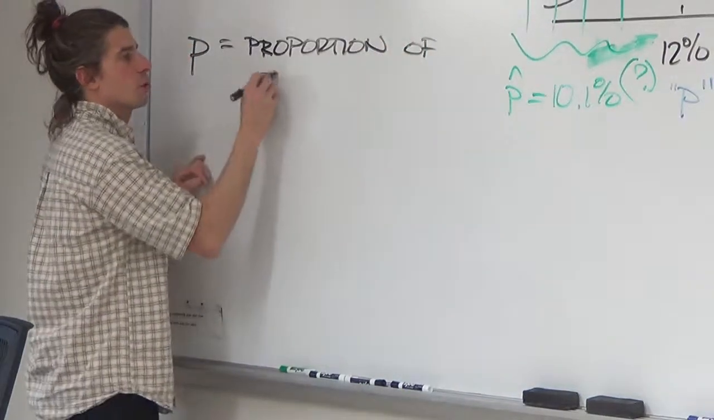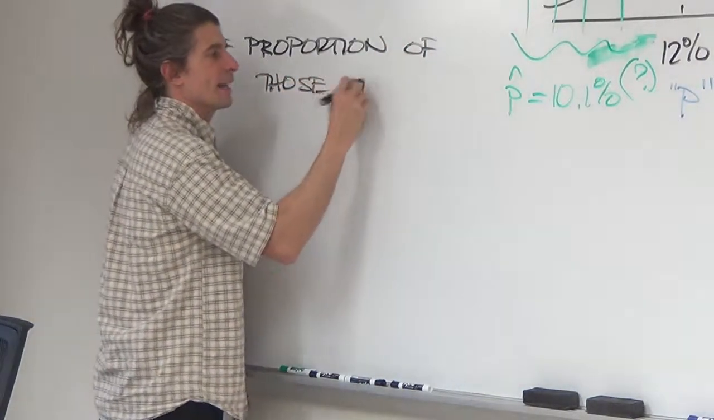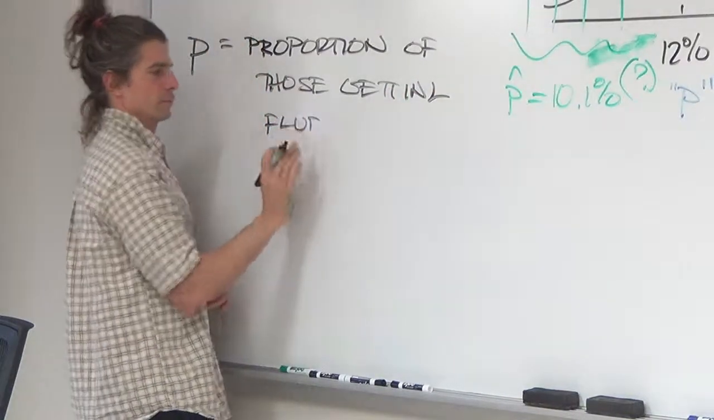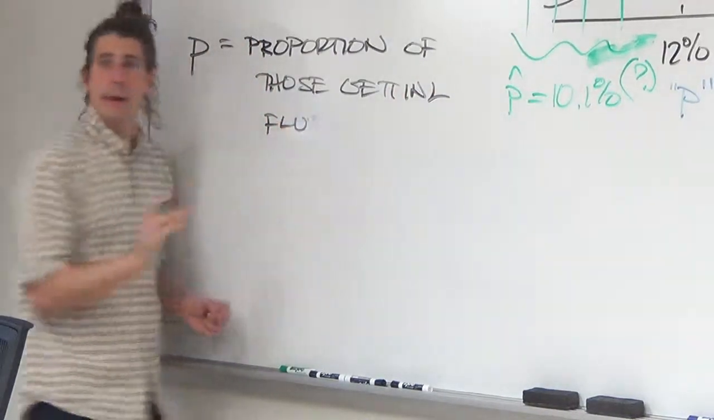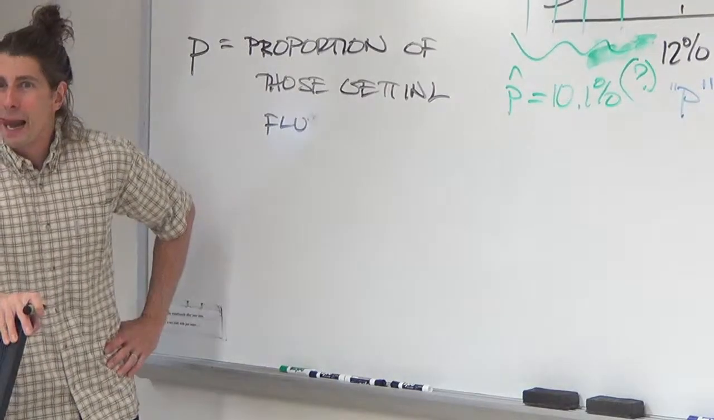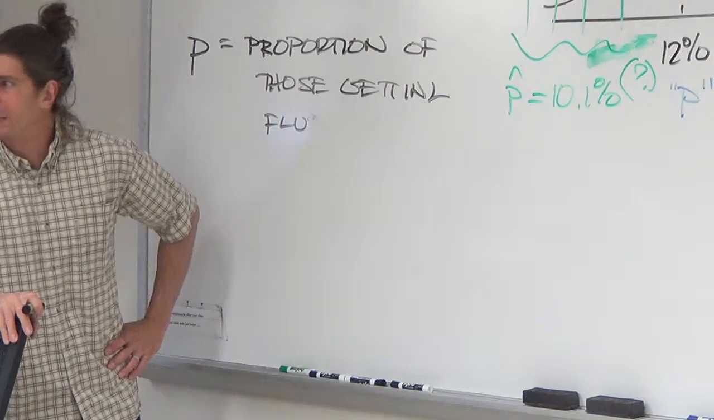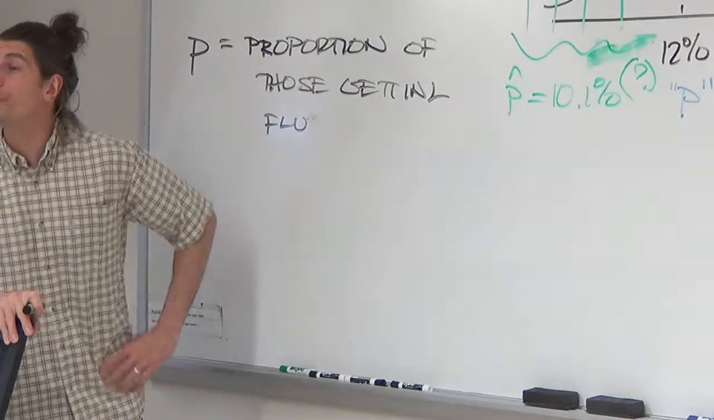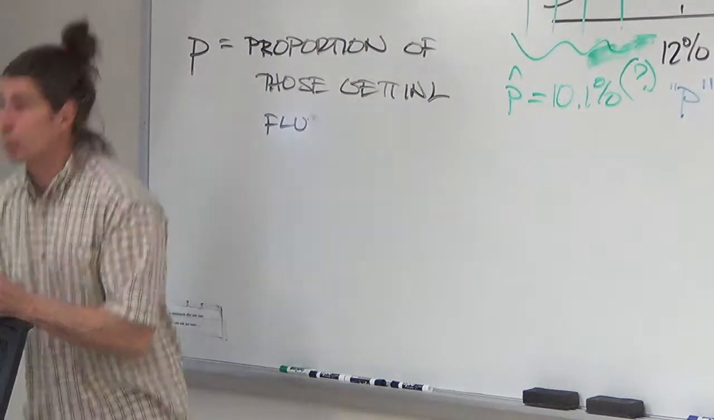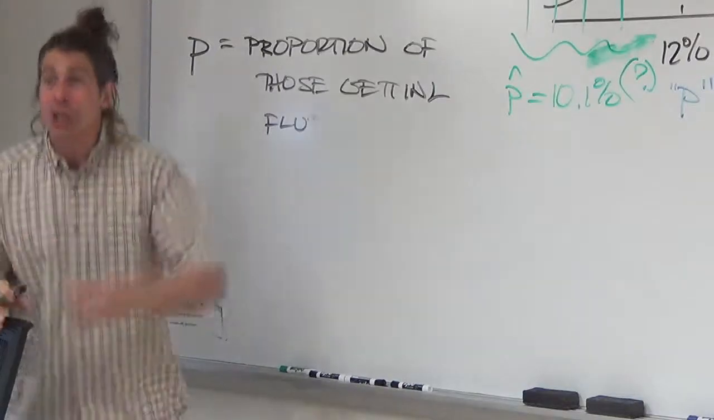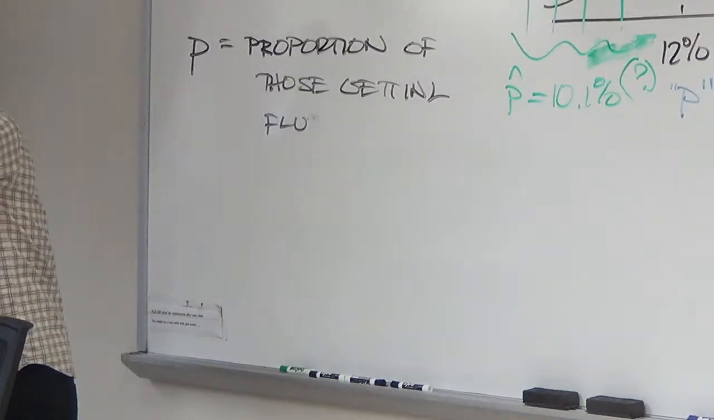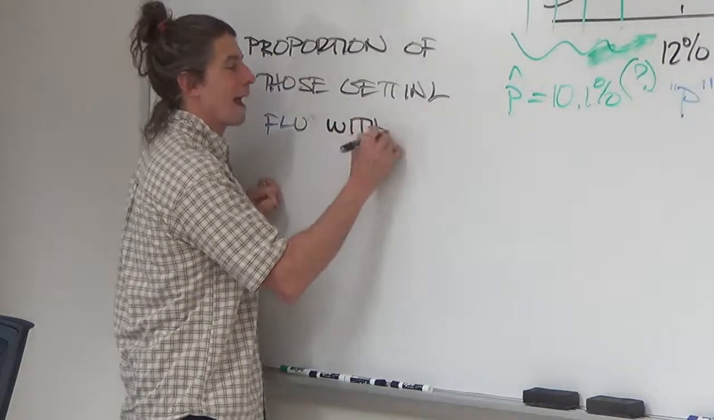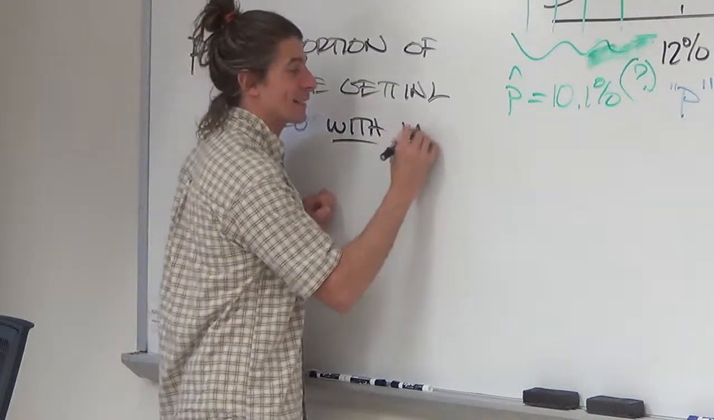of those getting the flu, what does that mean? Which people getting the flu? The ones that got the vaccine. We're trying to see if the vaccine works. So we're testing those who took the vaccine. So it's the proportion of those getting the flu after vaccination, or with the vaccine.